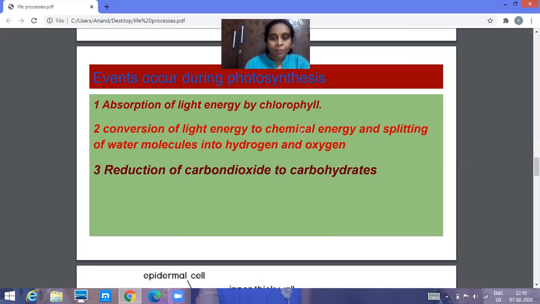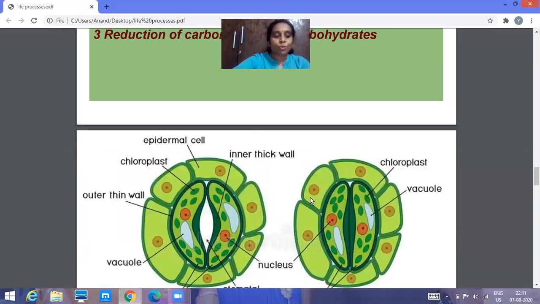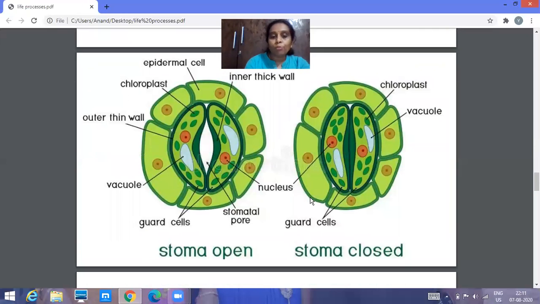Apart from that, there is the splitting of the water molecule: the water splits into hydrogen and oxygen. And the other raw material, carbon dioxide, gets reduced into carbohydrates. This carbohydrate is the food prepared by the plants, which will be used by the plant, stored in the fruit, leaf and stem, and used by heterotrophic organisms. These are the events which occur in photosynthesis.